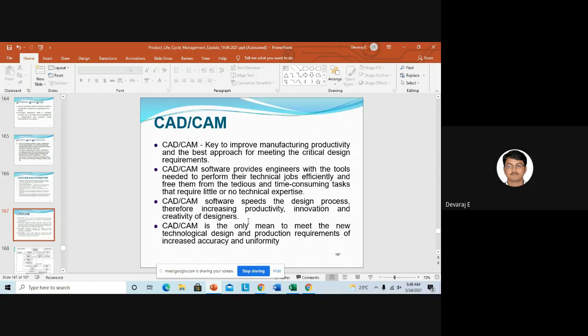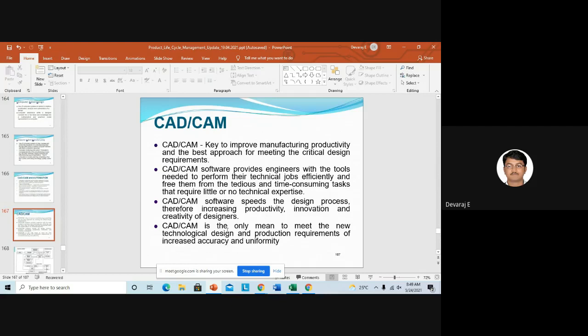So innovation and creativity are both very important for mechanical engineers who are working as product design engineers. Then last, CAD/CAM is the only means to meet the new technological design and production requirements of increased accuracy and uniformity. So I told you, to increase the productivity according to the customer needs, and to